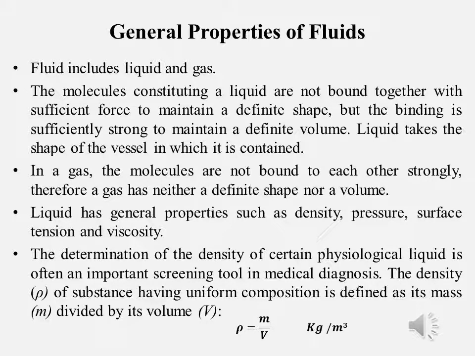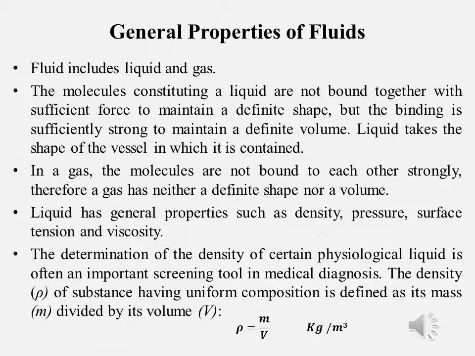Fluid includes liquid and gas. The molecules constituting a liquid are not bound together with sufficient force to maintain a definite shape, but the binding is sufficiently strong to maintain a definite volume. Liquid takes the shape of the vessel in which it is contained. In a gas, the molecules are not bound to each other strongly, therefore a gas has neither a definite shape nor volume. Liquid has general properties such as density, pressure, surface tension and viscosity.